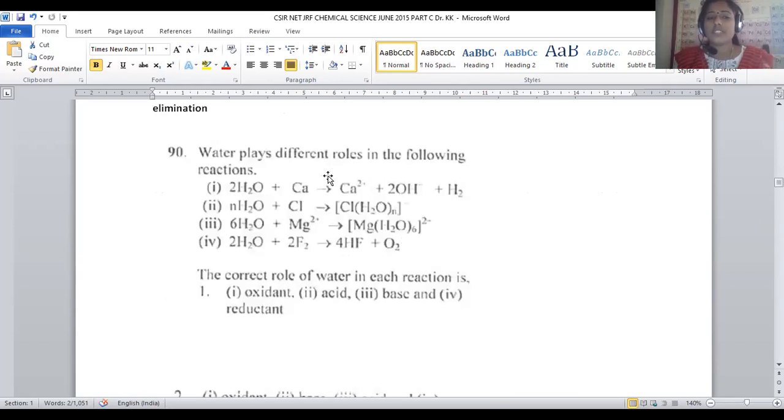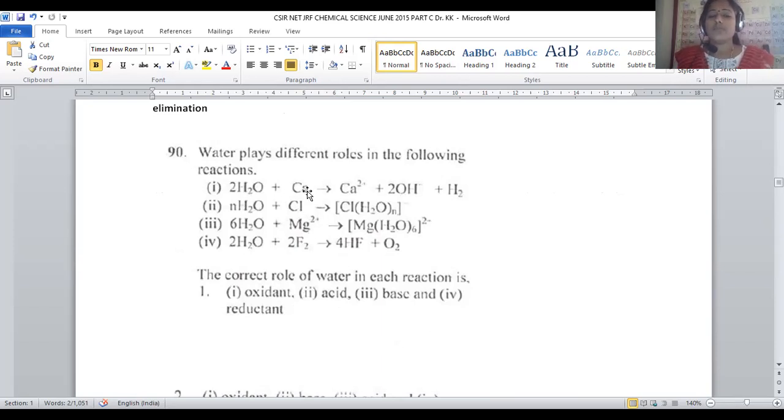Let us move on to the last question of the series. Water plays different roles in the following reactions. In all reactions we are using water, but here another reagent is varied. Based on this variation, the water property also varies. Then we have to depict what kind of role water is playing in all these chemical reactions.